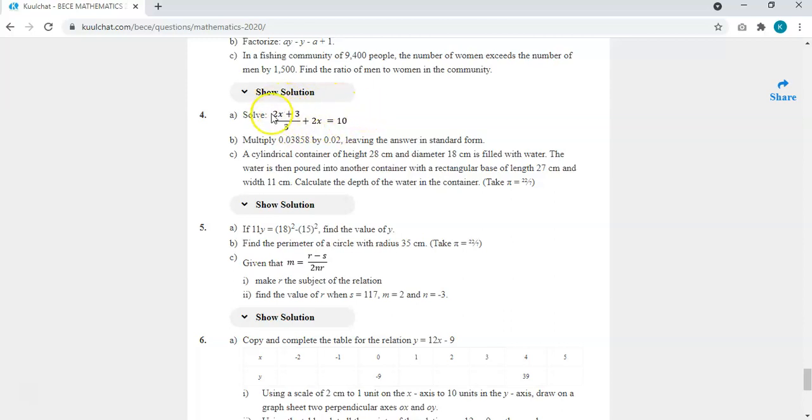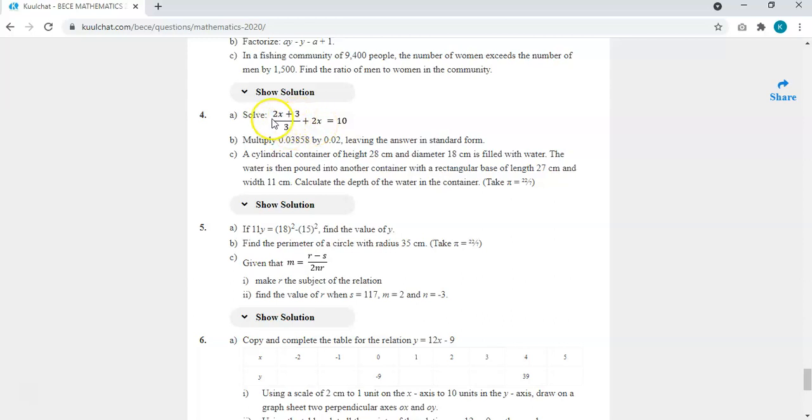Like I always say, when you are solving such a question, get rid of the denominators. So you look for the LCM of the denominators. This one is over 1, but you don't write it. The LCM of 3, 1 and 1 is going to be 3, because 3 can go into itself, and 1 can also go into 3.